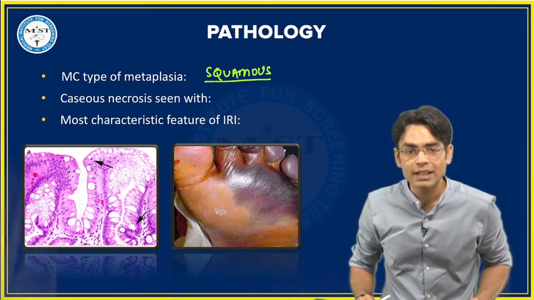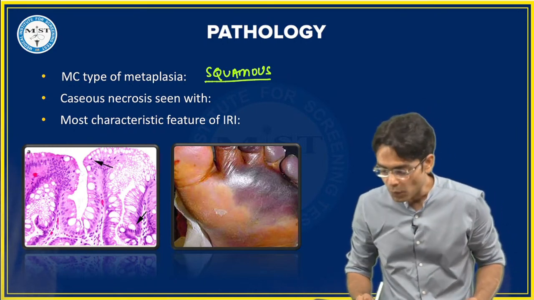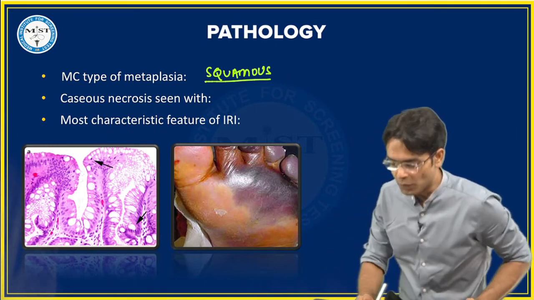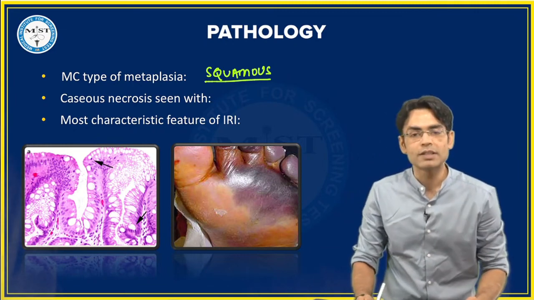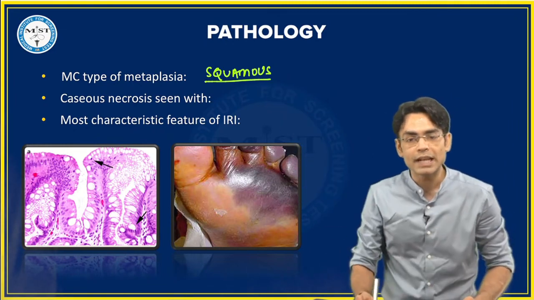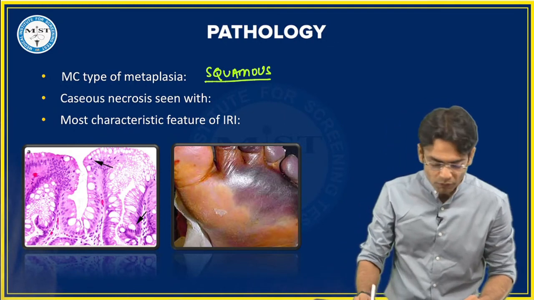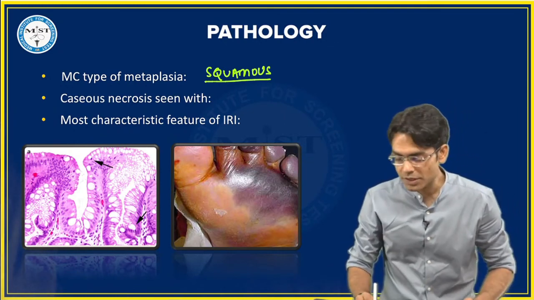Okay, let's talk about the next thing. Next question: caseous necrosis is seen with. Caseous necrosis, yes Yuvika, it's in smokers. This squamous metaplasia which you see, that is in smokers. So what will be the answer for: caseous necrosis is seen with?